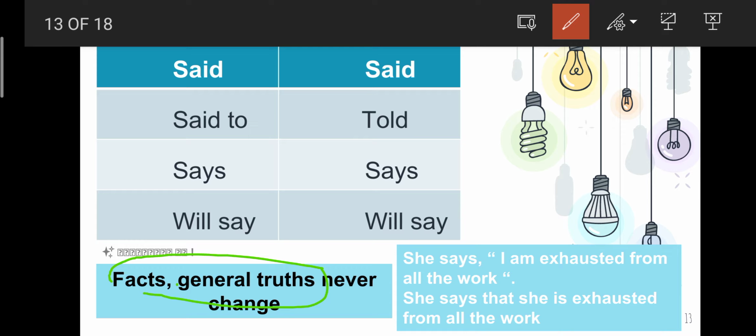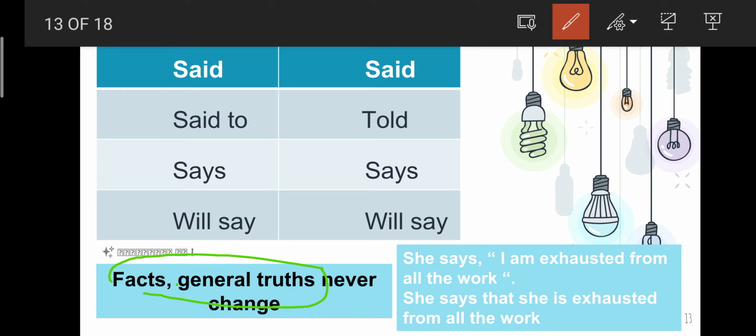For example, Meena said, "The moon revolves around the earth." Inside inverted commas the exact dialogue is taking place. So it is a fact, it is a general truth.